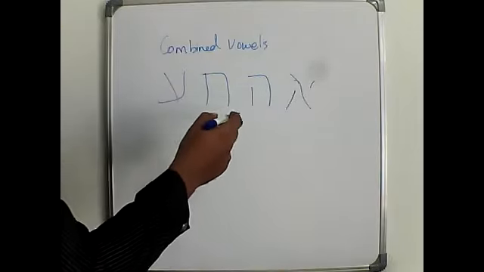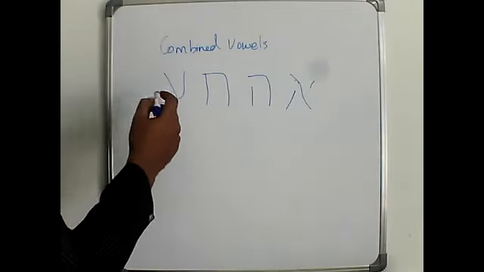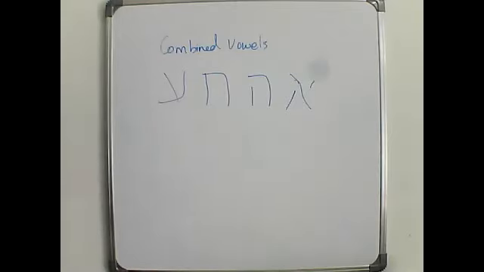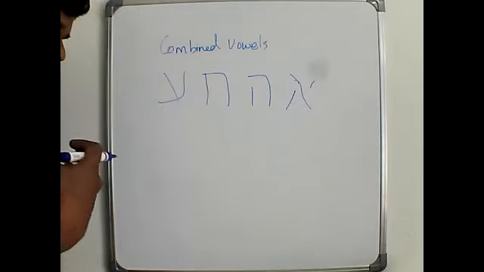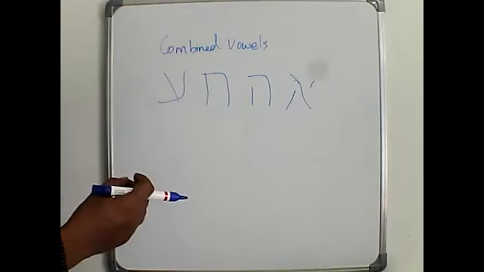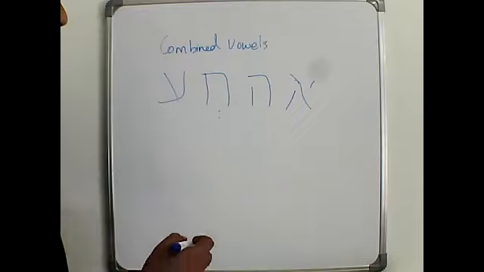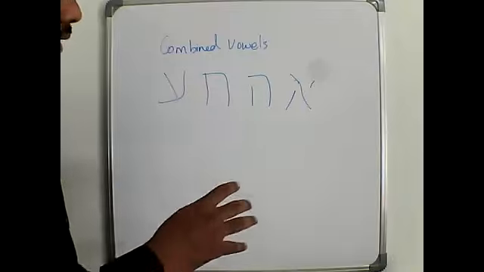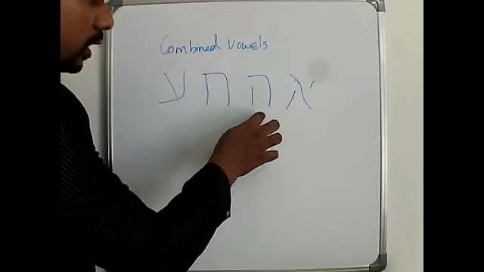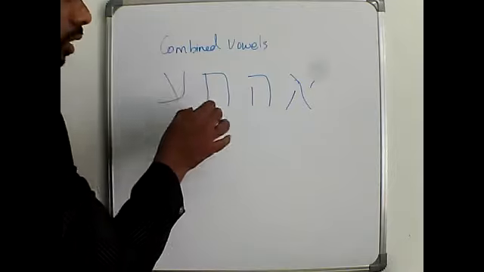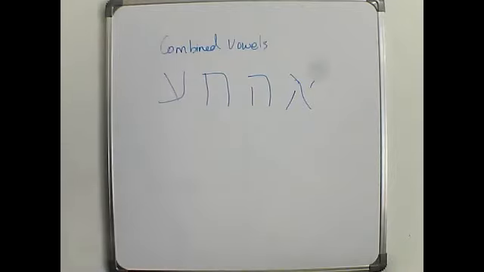This is all of hey, height, and I. These are guttural letters. So it is very difficult to pronounce these letters when seva comes along with that. So in Hebrew words you don't usually find seva alone under any of these letters. So it usually combines with another vowel.